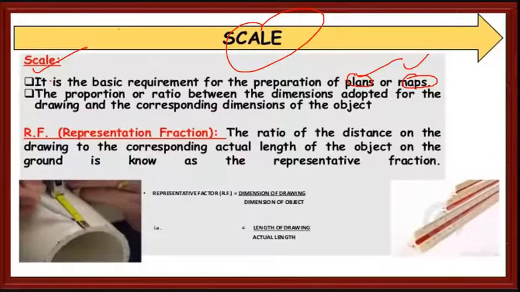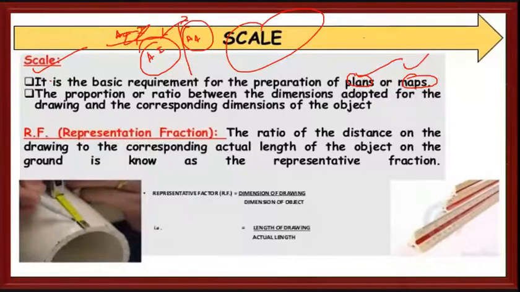It means the actual size of India and the size that you have drawn on the A4 sheet paper. The proportion or ratio between these two is quite important.